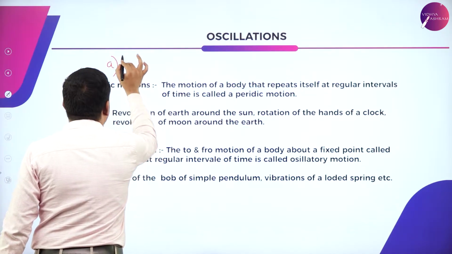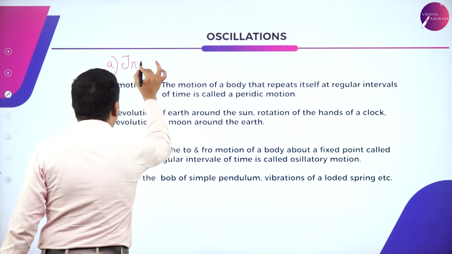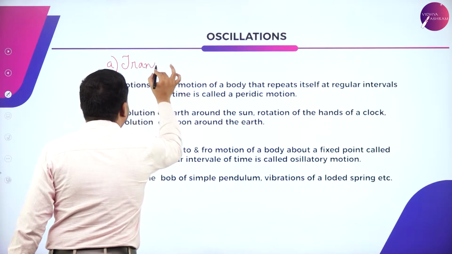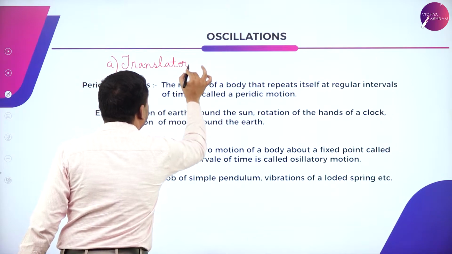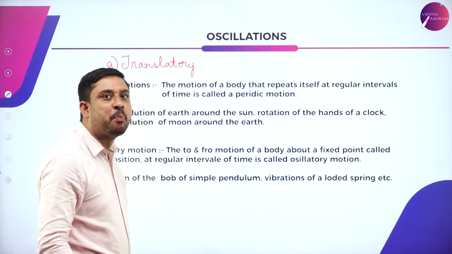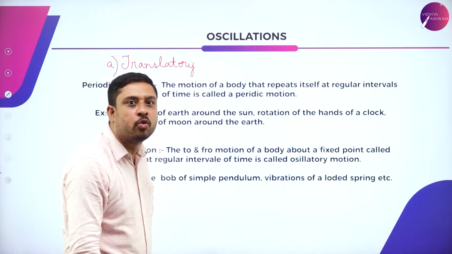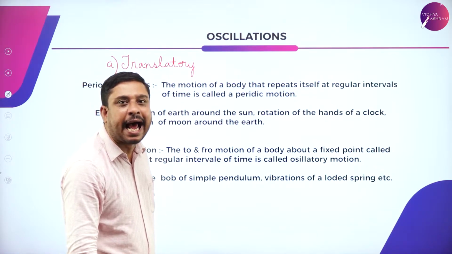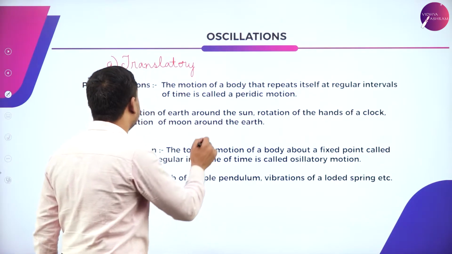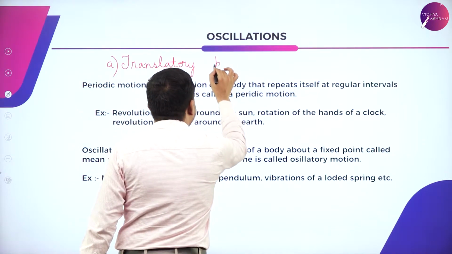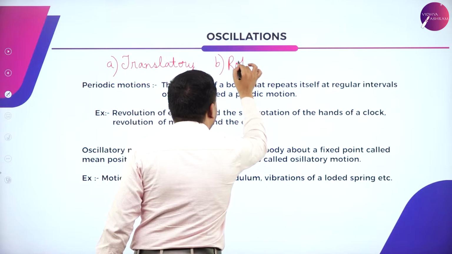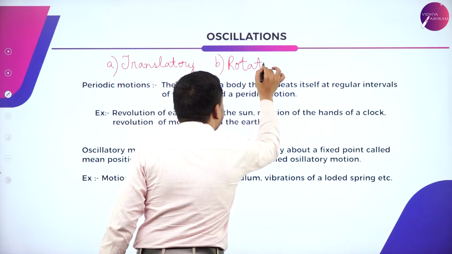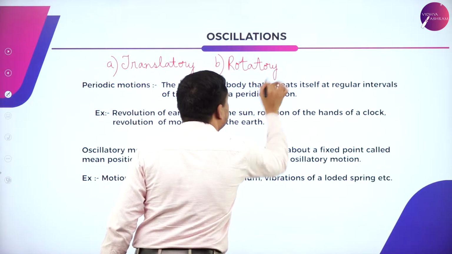First one, what we call as translatory motion. The first type of motion, what we call as translatory motion. Second type, what we call as rotatory motion.